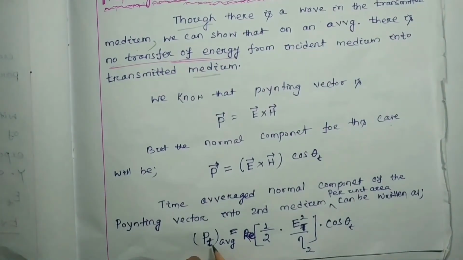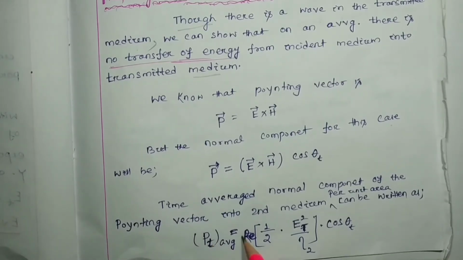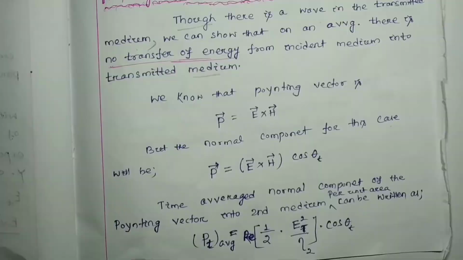Here Pt is written with the average due to time averaging. So Pt average will be the real part of half Et square by the impedance of the medium into cos theta t.